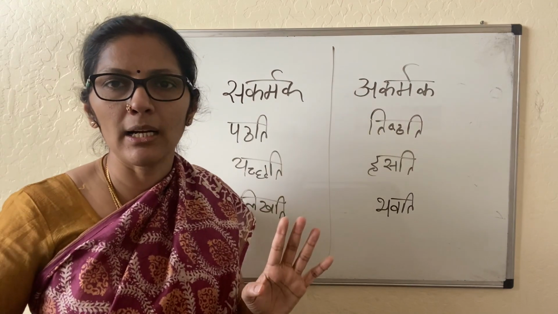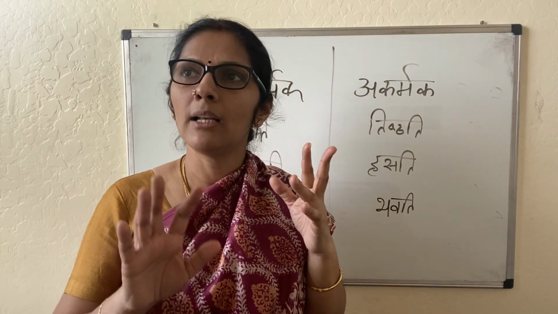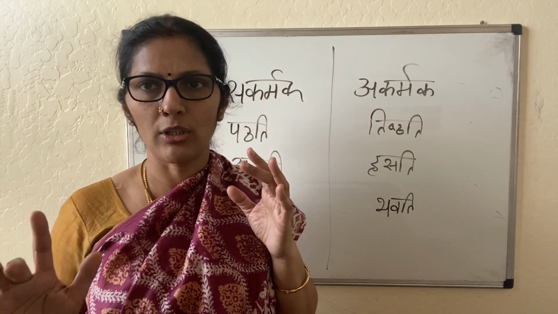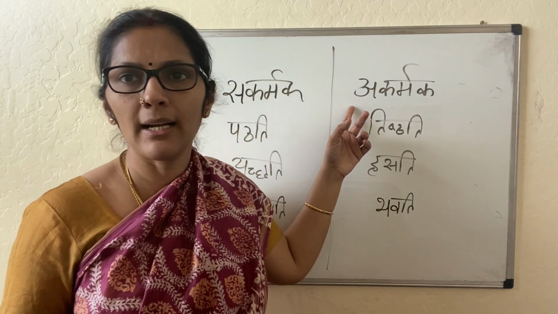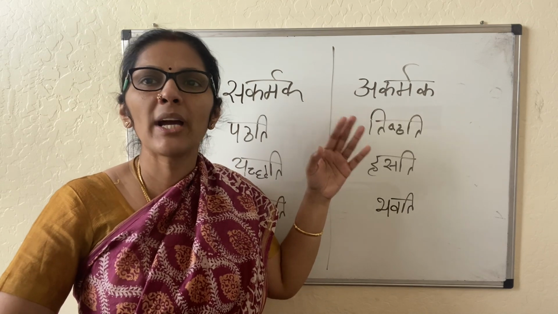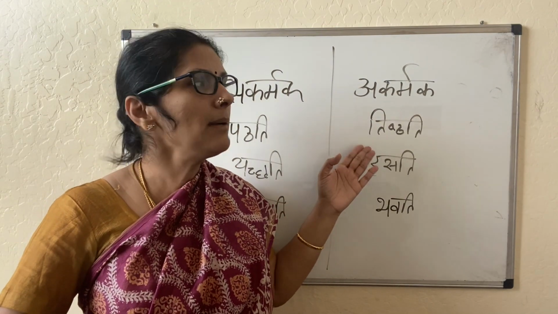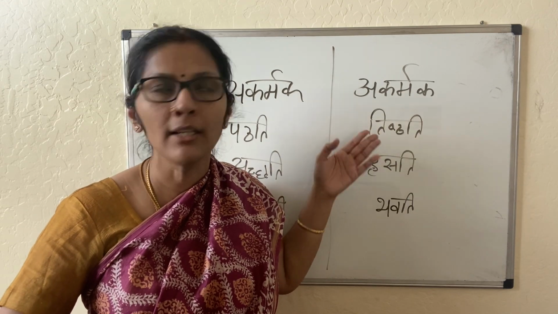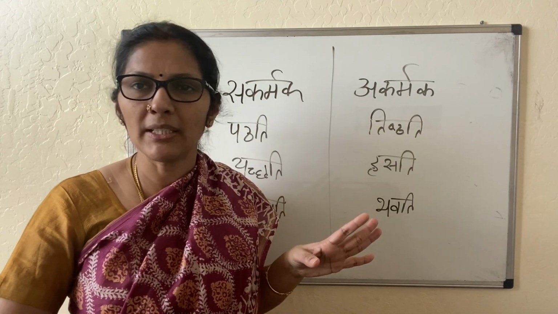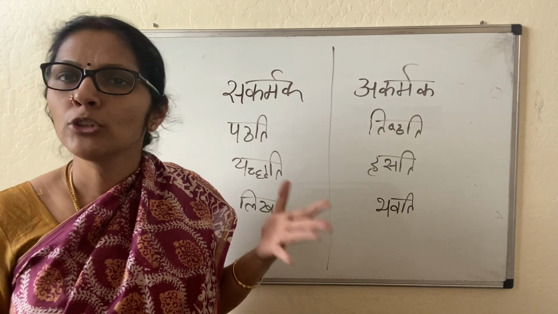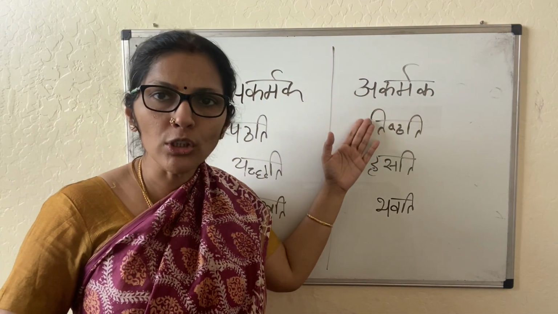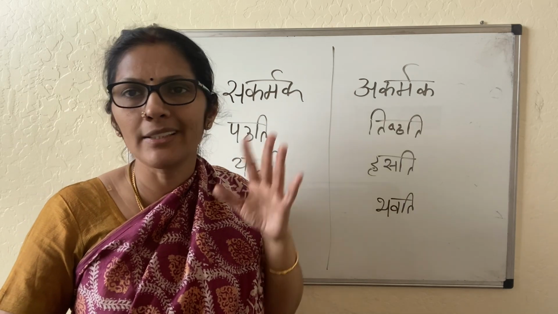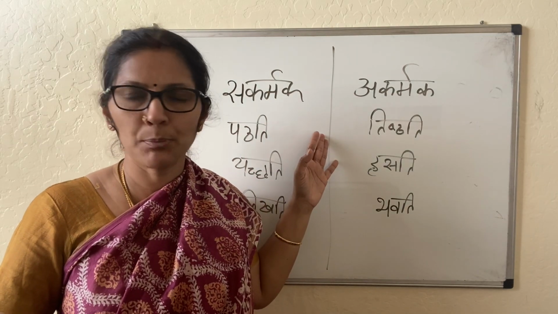What is akarmaka dhatu? Just as dharma and adharma, nyaya and anyaya are opposites, the karma padam is absent in akarmaka. Akarmaka dhatu is where, when we question the verb, kim tishtati, kim hasati, what does he laugh, what does he stand, what does he sit, there is no karma padam. There is no answer to it. So we cannot derive a karma padam. So those verbs are called akarmaka dhatu. In English we say transitive and intransitive verbs.